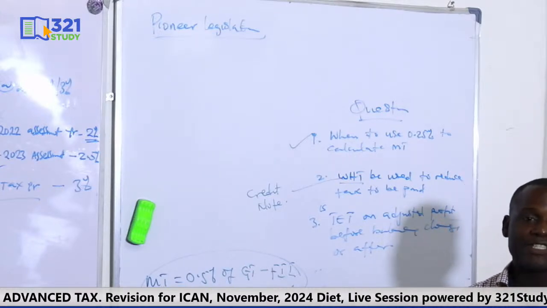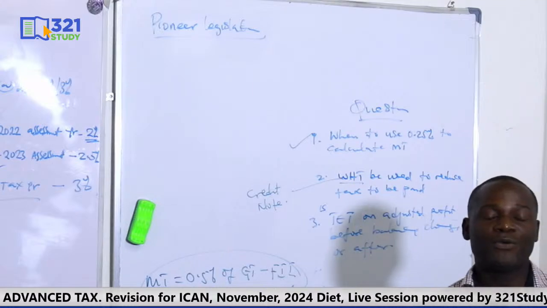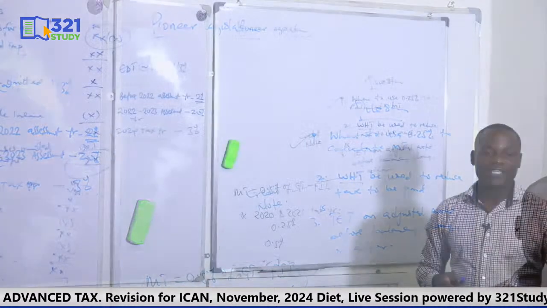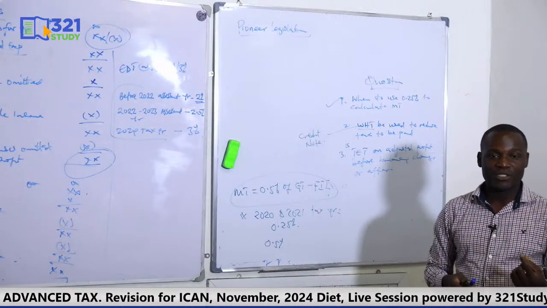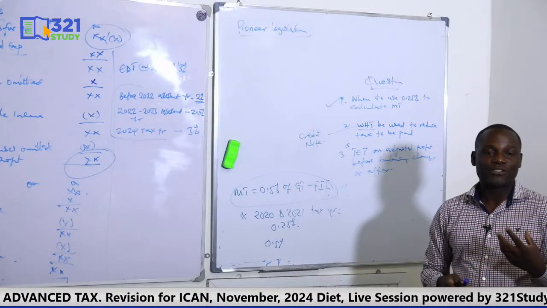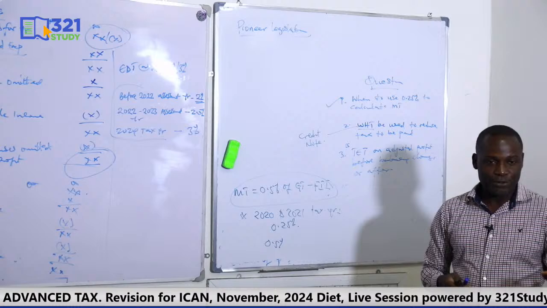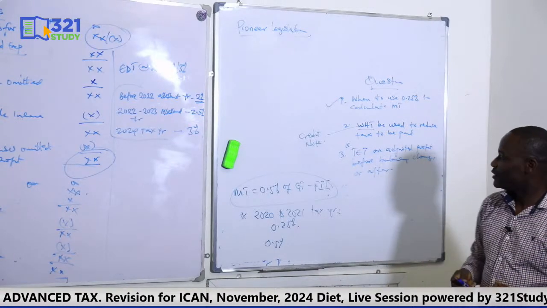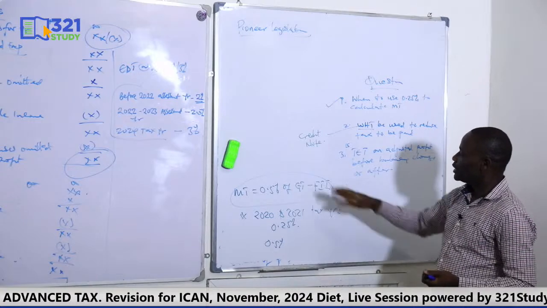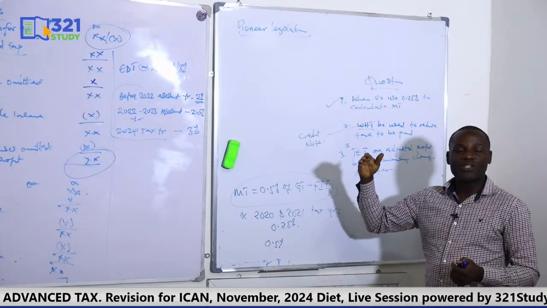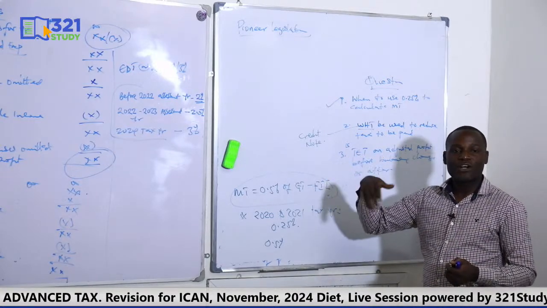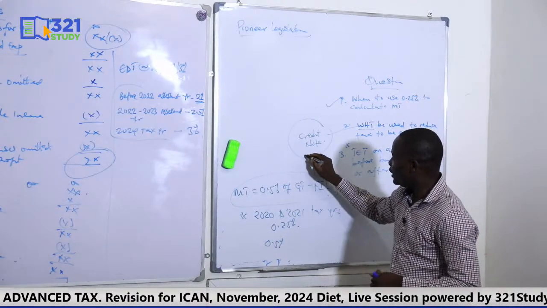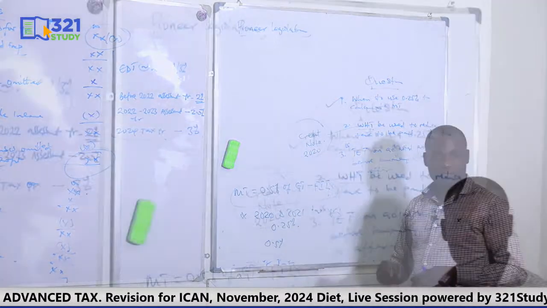Now, on receipt of the net amount, you will be issued what is known as credit notes. The issuance of credit notes will come from the tax authority. So the tax authority is saying, okay, with your money, I owe you, a kind of I owe you. So they have given you a note showing that they are owing you. So what is expected is that in future, maybe you want to offset your liability. Let's assume the credit note you have is reading 2020.